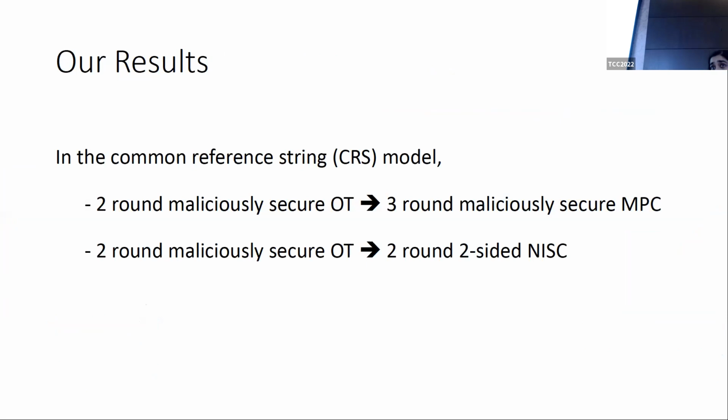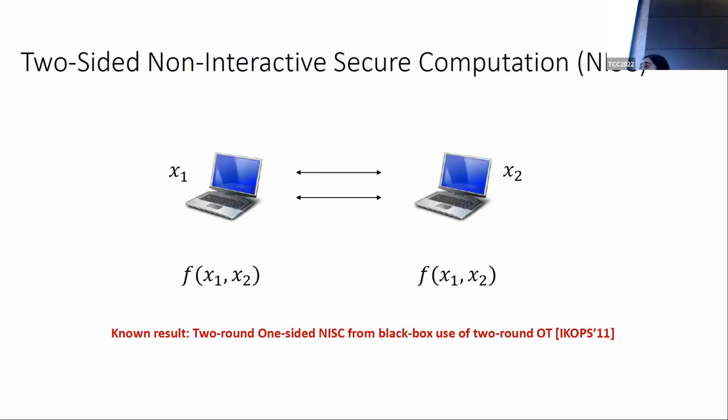So now let me summarize our results. We show that in the common reference string model, two-round maliciously secure OT implies three-round maliciously secure MPC in a black box way. And we also show that two-round maliciously secure OT in a black box way can be used to build what is called two-round, two-sided NISC. Now, let me define NISC. NISC is short for non-interactive secure computation. The word non-interactive may be a little bit of a misnomer. This is actually a two-round protocol that allows a receiver and a sender, so two parties, to compute a joint function on their private inputs by just sending a single message each.